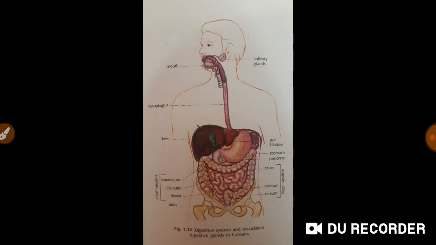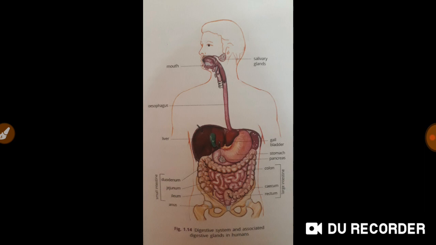In duodenum, food mixes with bile, emulsification of fats and oils takes place, and very important thing is the bile is secreted. The bile is poured into the duodenum. Where from we get bile? Bile is produced by liver but stored in gallbladder. Fine. And a duct comes out from the gallbladder, pours it into the duodenum. Then pancreas, from pancreas a pancreatic duct comes and it pours pancreatic juice into the duodenum. So digestion accomplishes in duodenum.